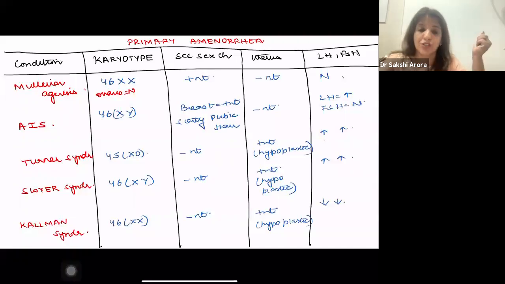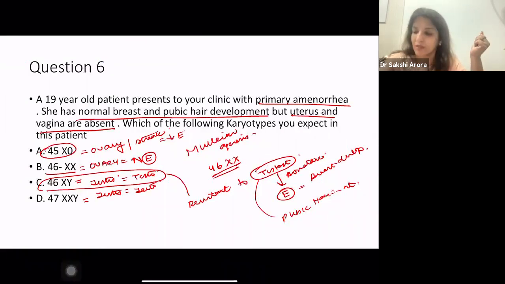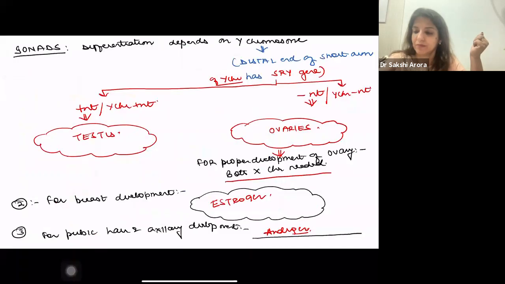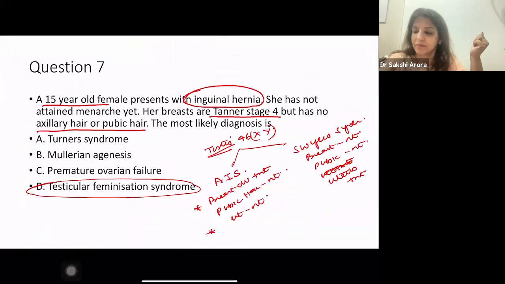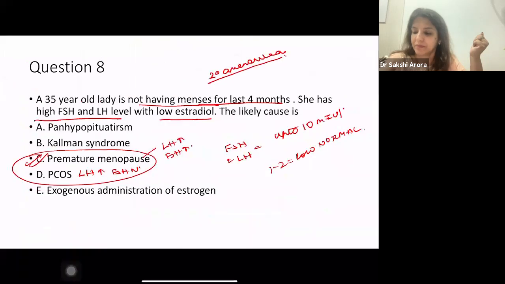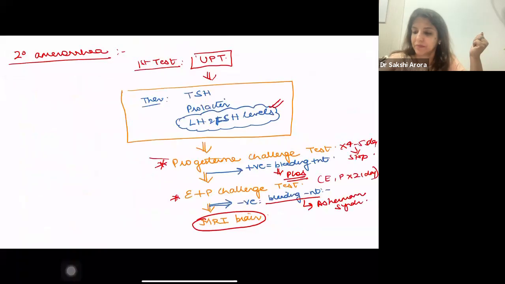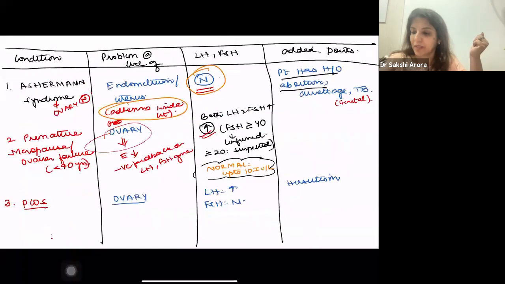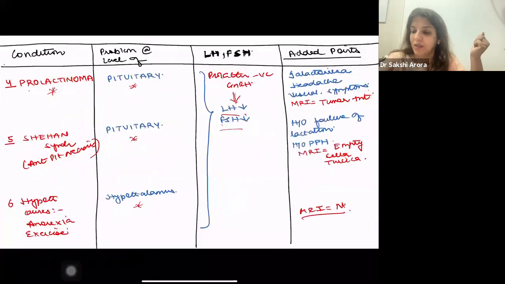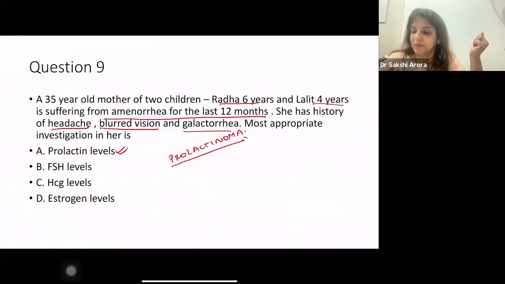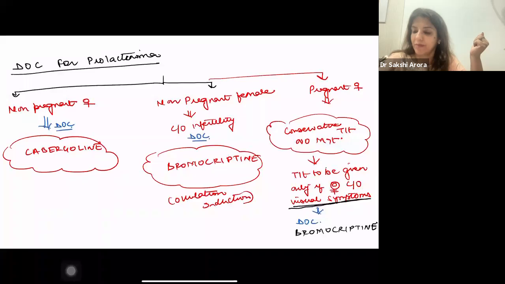With recurrent abortions. So I'm just showing you these slides.